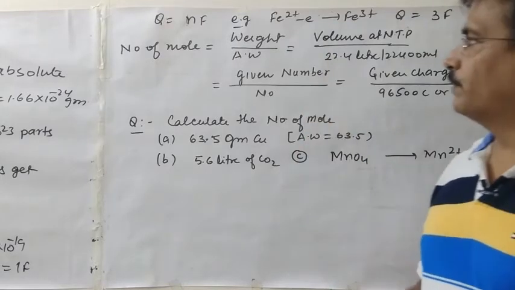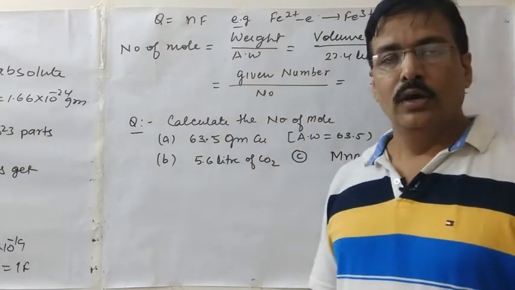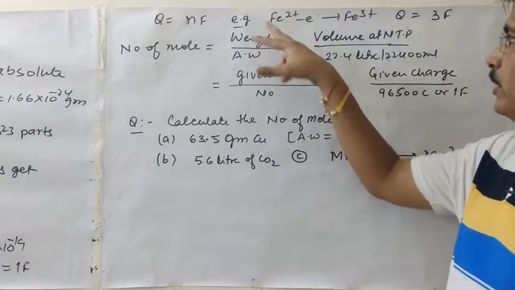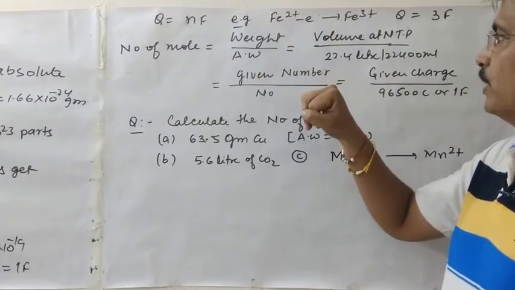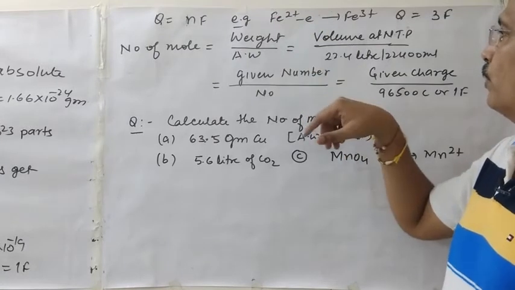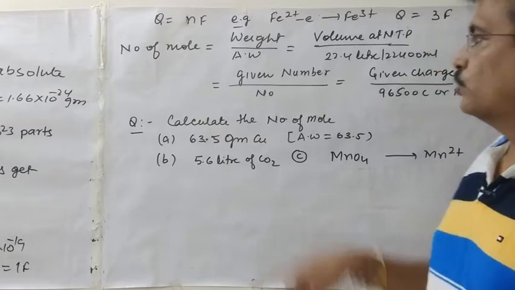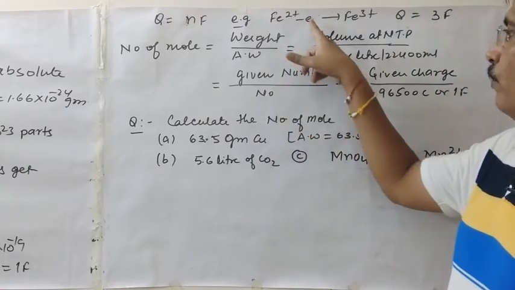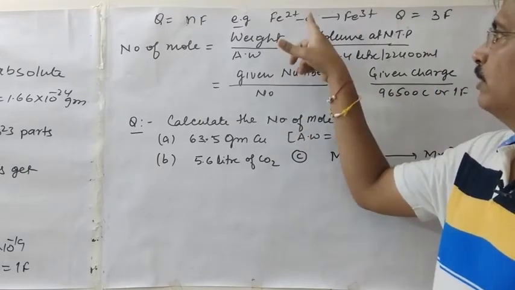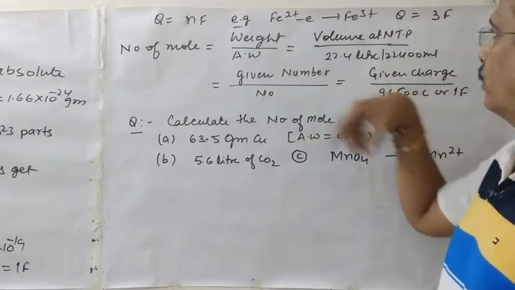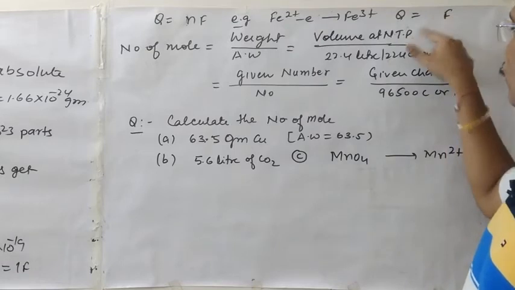On the basis of stoichiometric theory, we know how to calculate it. If 1 mole of Fe2+ releases 1 mole of electrons, it changes into 1 mole of Fe3+. Clear? So here 1 mole of electrons means the number of electrons is 1, so we put the value of n as 1.